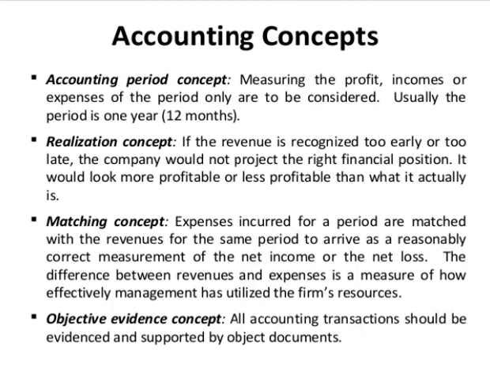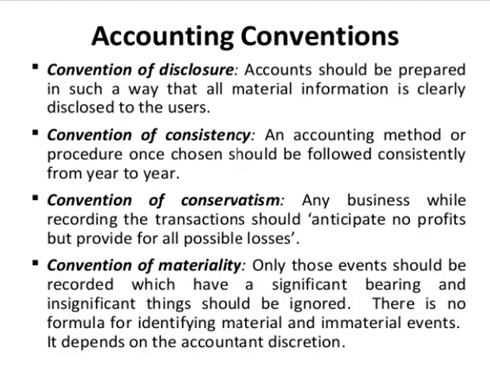Then the last one is objective evidence concept. All the accounting transactions should be evidenced and supported by objective documents. That is, all the transactions should have documentary evidence to enter.